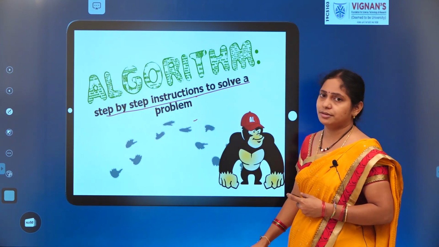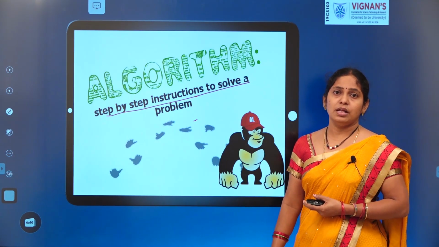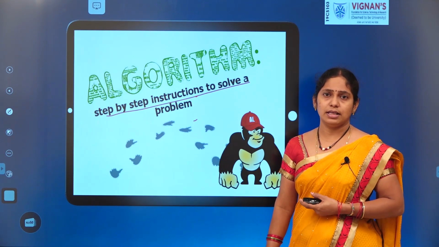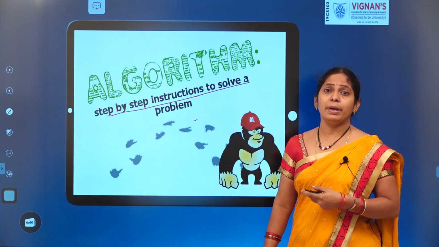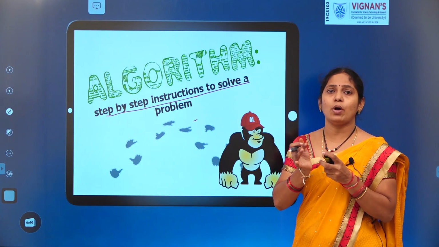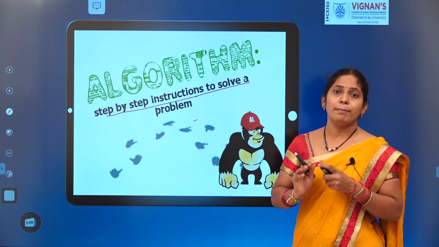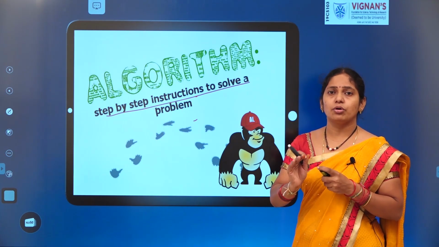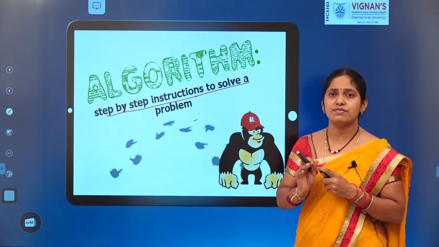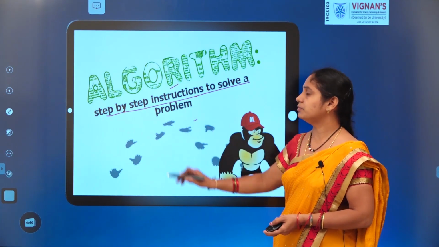What is the problem here? Booking a bus ticket is the problem. Withdrawing money from the ATM is the problem. Preparing a coffee is the problem. Making a call is a problem. So these are the problems we have. First we need to identify the problem, what we want to do, what our task is. Based on that, we solve it using a specific procedure. The process we follow to solve that specific problem is nothing but an algorithm.